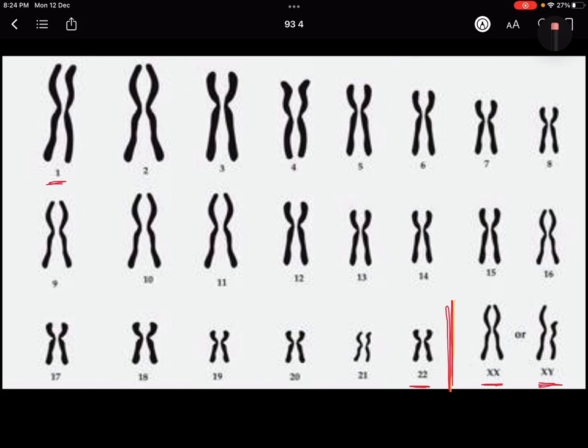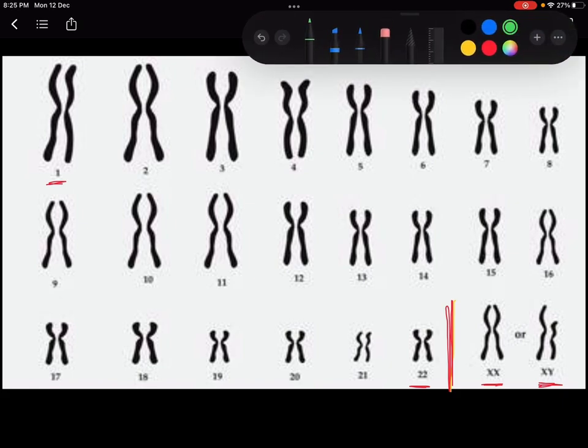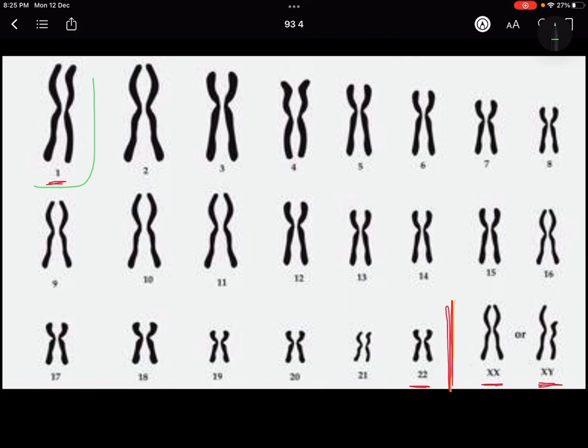For example, this one is the longest, and these are very short, and some are different, for example XY. In the pair, X is long and Y is short. In a karyotype, we arrange them in descending order. Based on their height, we try to arrange them in a systematic way, and the X and XY are arranged last, right?